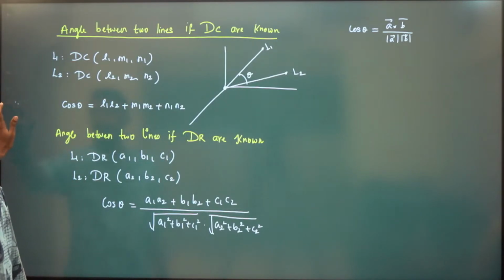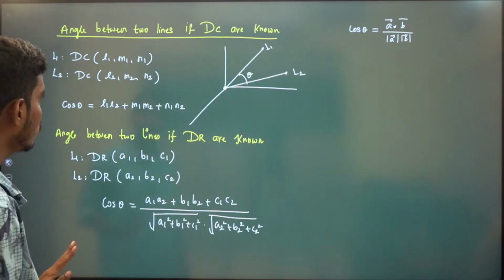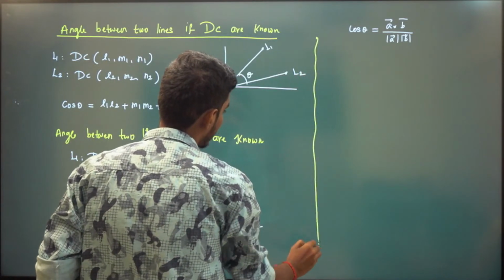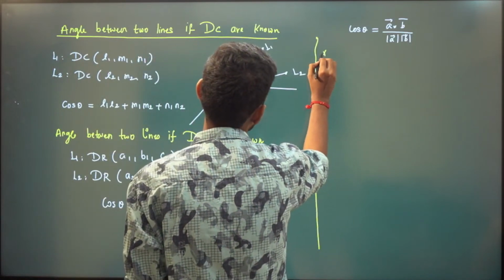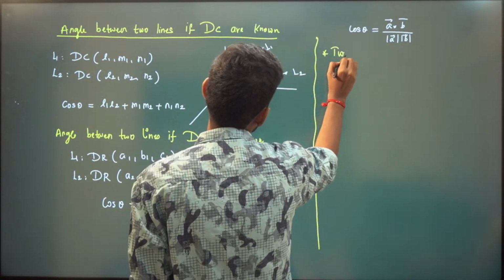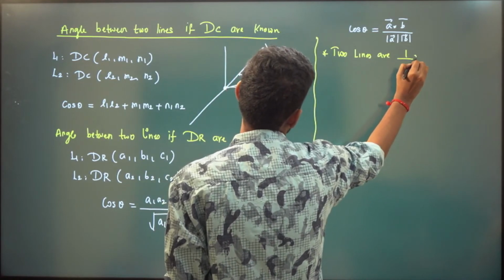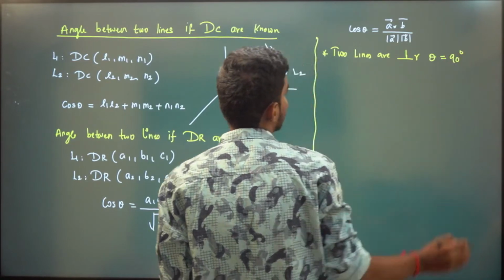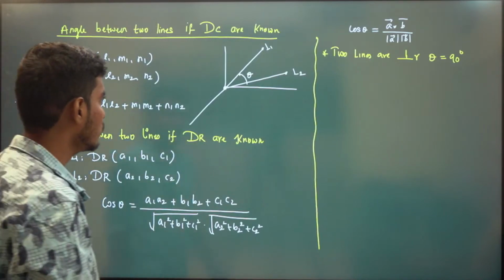Okay. Now, two lines are perpendicular. What is the condition? Two lines are perpendicular means your theta will be 90 degrees. So if your theta is 90, cos 90 is 0.